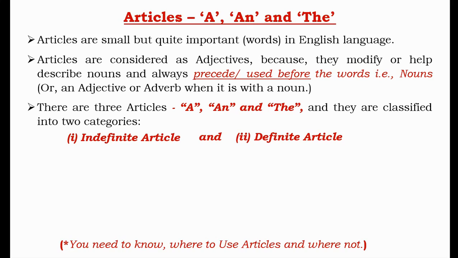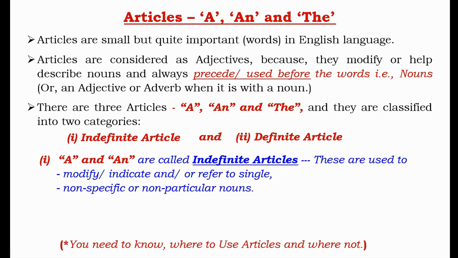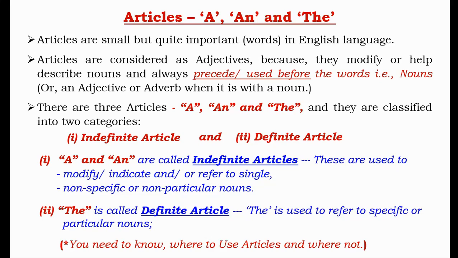There are three articles, a, an, and the, and they are basically classified into two categories. Number one, indefinite article, and number two, definite article. Number one, a and an are called indefinite articles. These are used to, number one, indicate or refer to single, and number two, it indicates non-specific or non-particular nouns. But the is called definite article. The is always used to refer to specific or particular nouns.